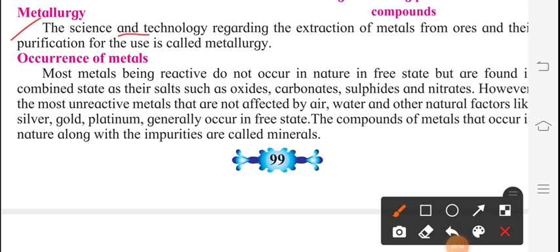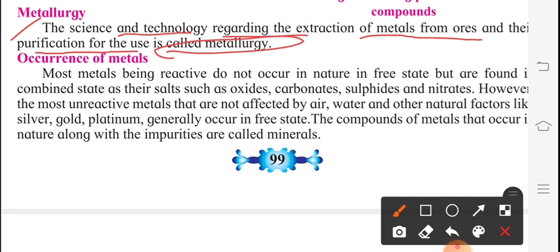The science and technology regarding the extraction of metals from ores and their purification for use is called metallurgy. At the beginning of this chapter, I already discussed this part of metallurgy. That means in this science and technology, we are going to study metals which come from ores and their purification. That is called metallurgy. So how exactly the extraction of metals from ores goes on, the procedure for the same we are going to discuss in this topic.